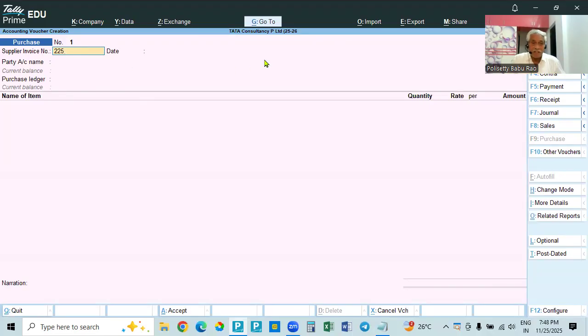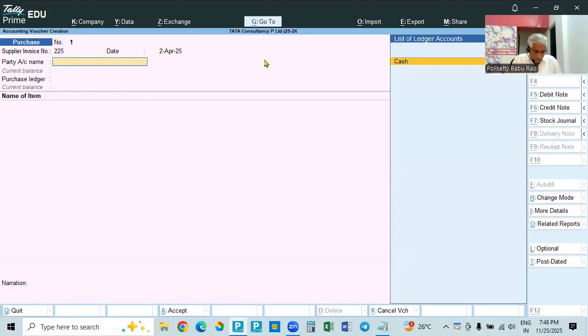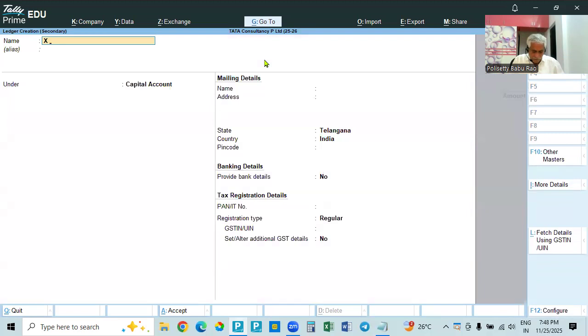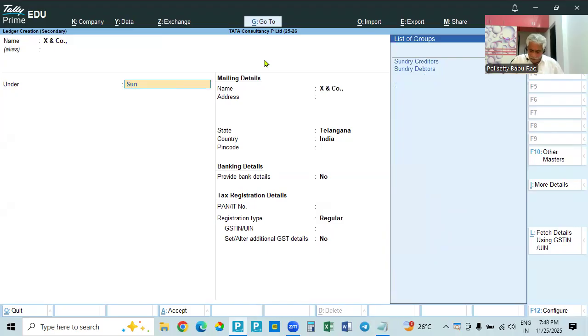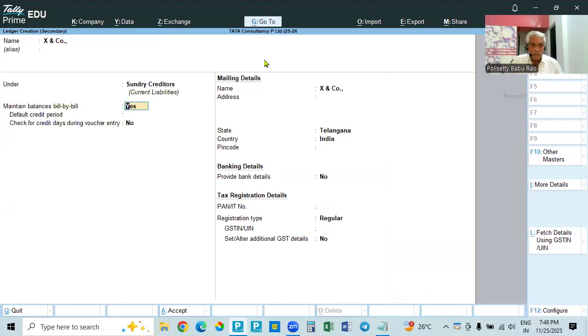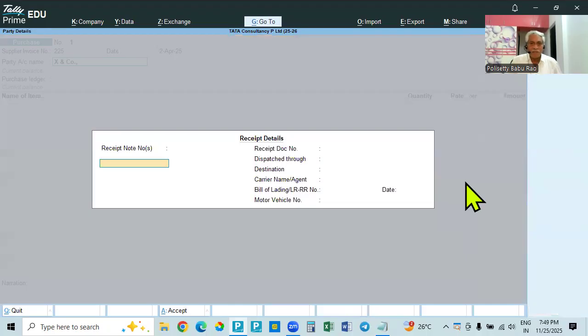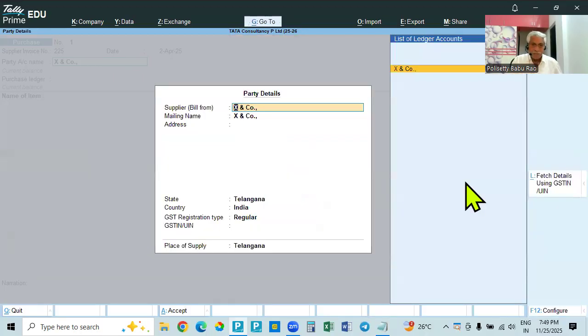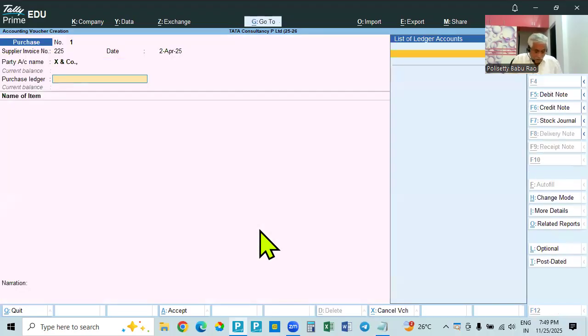So you have to take the invoice number, and the date is given. For example, we are purchasing from X and Co. X and Co will be creditor because we are purchasing. So yes, bill wise details and all these things. In the parties in the company, I am not giving these numbers. It is a regular party. And then these are the receipt details: purchase goods, how you received. Accept. And these are the party details. Number is not given here. And then come down, we are purchasing goods.